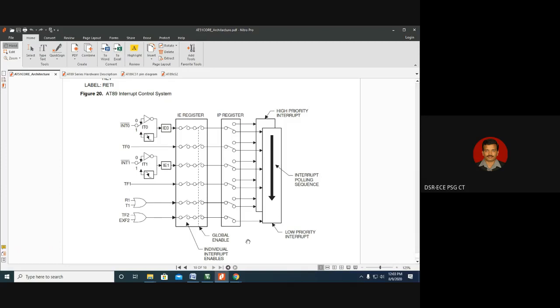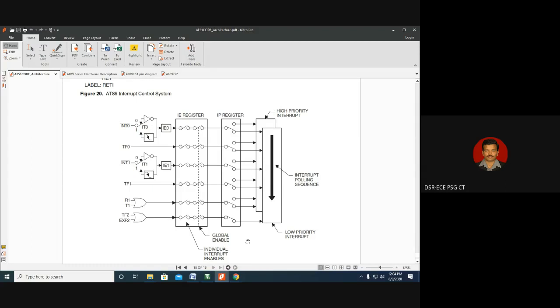If we talk about hardware interrupt, the interrupt which happens in the pin is called a hardware interrupt. The interrupt which happens internally by setting some flag, etc. is called a software interrupt. So first let us understand the hardware interrupts, then it will be easy for us to relate with the software interrupt. So what is a hardware interrupt? Interrupt which happens in the pin is called a hardware interrupt.